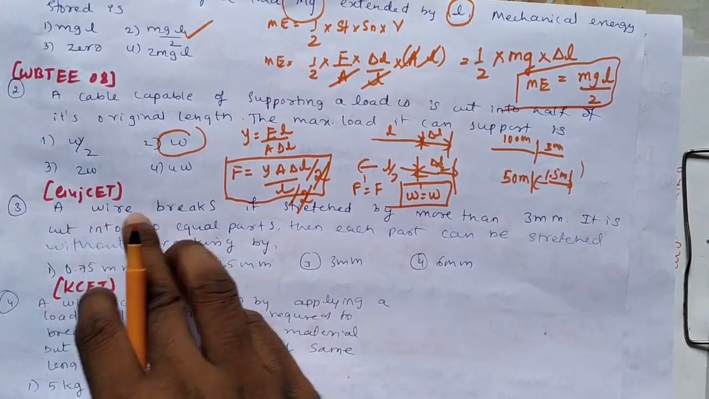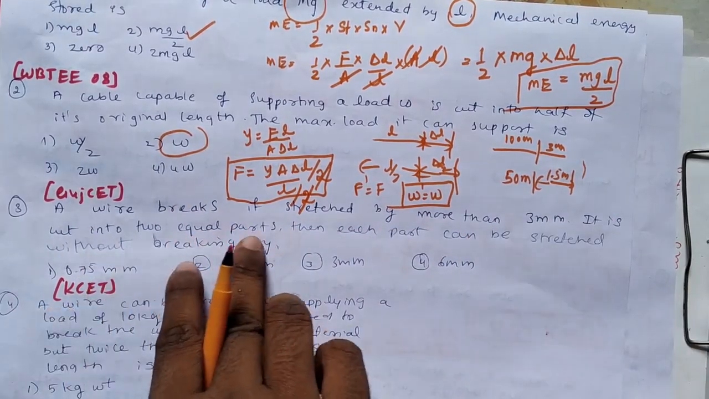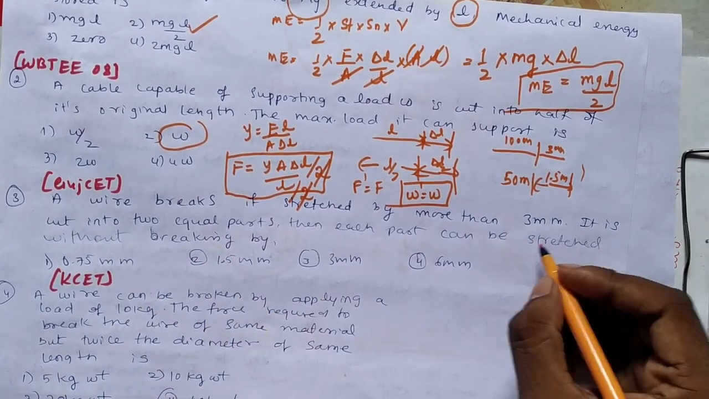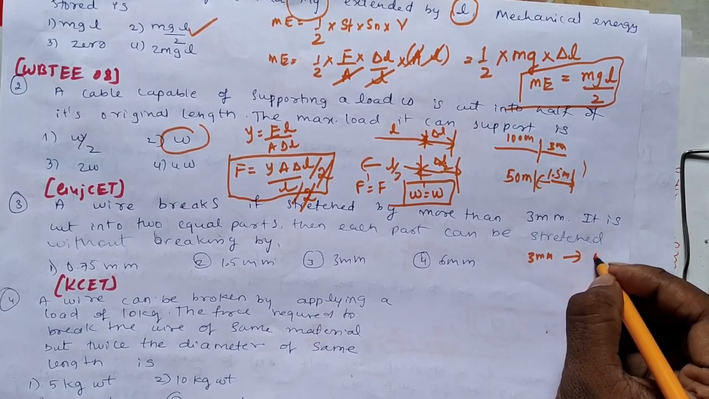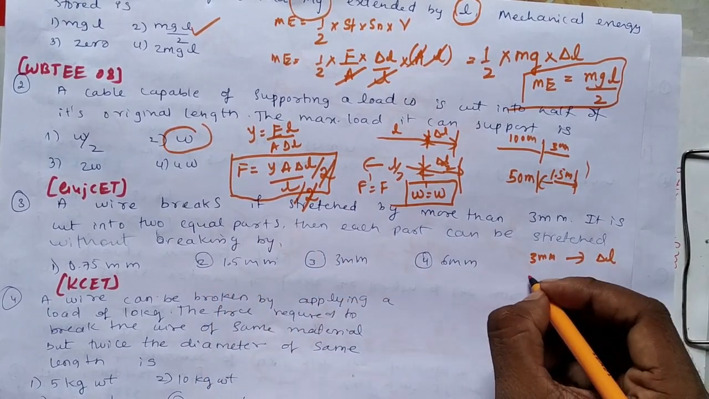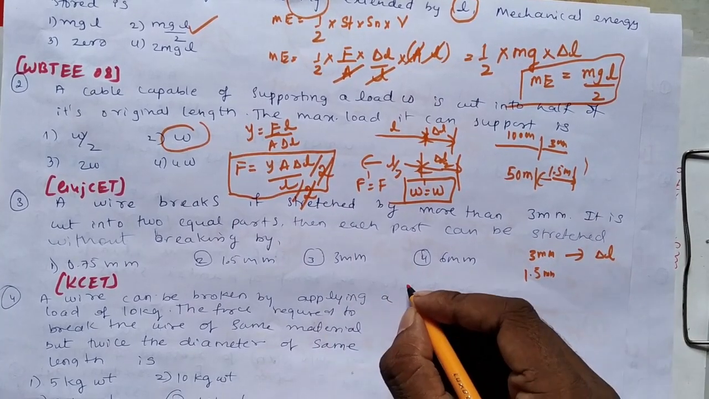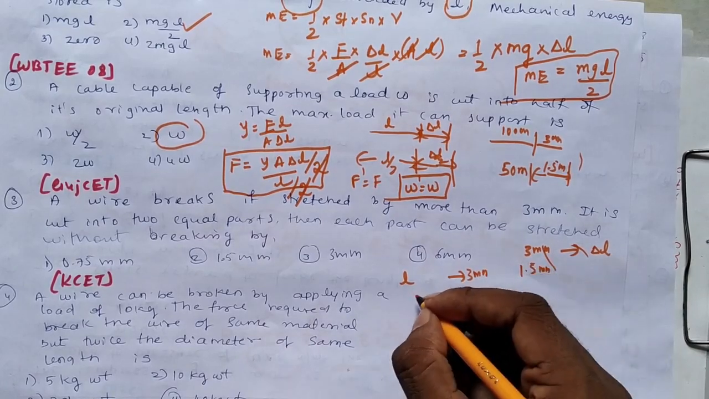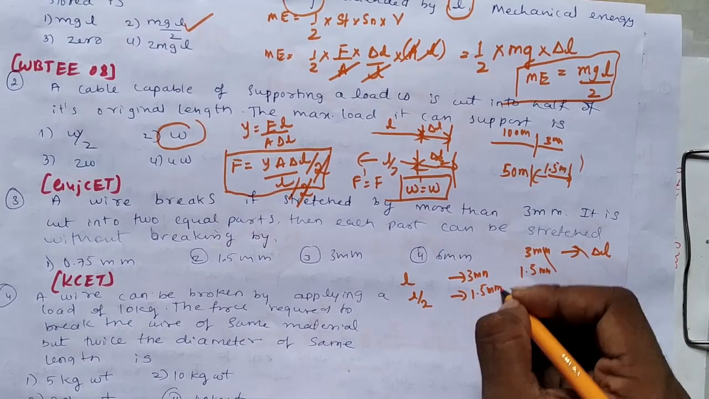In Gujarat CET: a wire breaks if stretched more than 3 millimeter. It is cut into two equal parts, then each part can be stretched without breaking how much? We have a wire that can be stretched up to 3 millimeter. If its length is reduced to half, then definitely its stretching capacity also should be half, as I have told earlier.